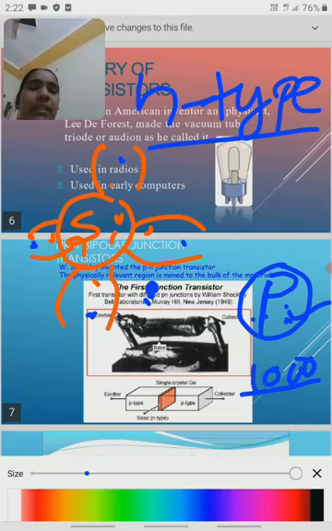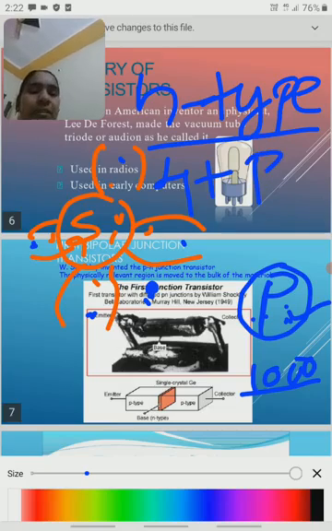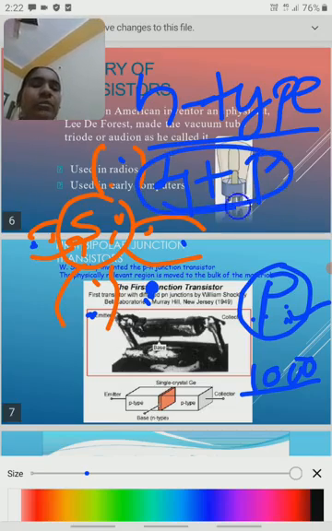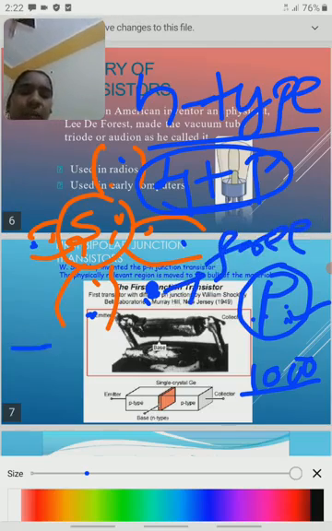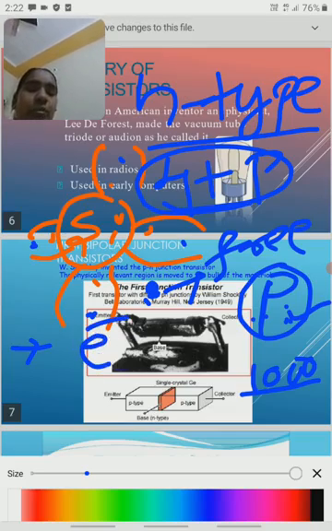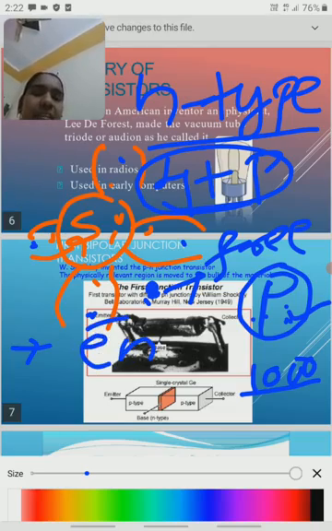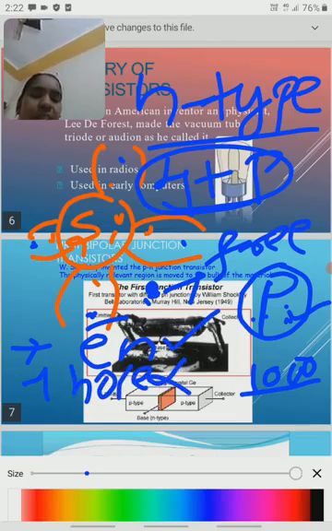In an N-type semiconductor we should remember that we are adding fifth group elements to fourth group elements, and automatically we have an extra electron. This extra electron is nothing but a free electron. One point is very important: in an n-type semiconductor, majority charge carriers are the electrons. Charge carriers means they carry the charge. So the maximum number of charge carriers are electrons. Minority charge carriers are the holes. This point is very important.